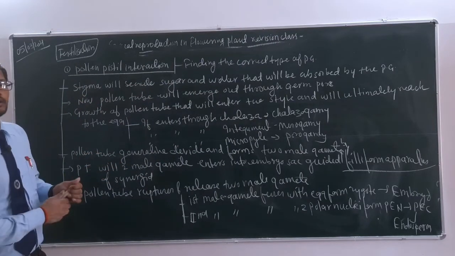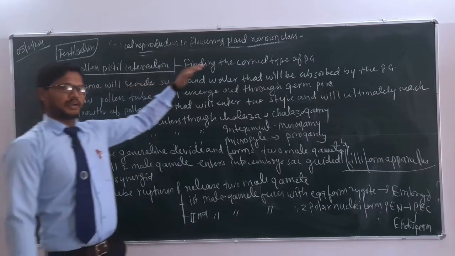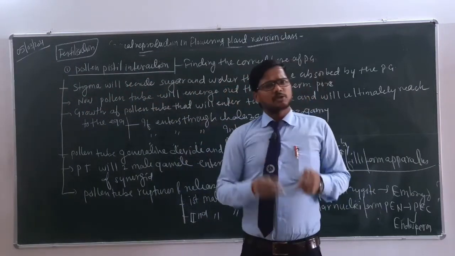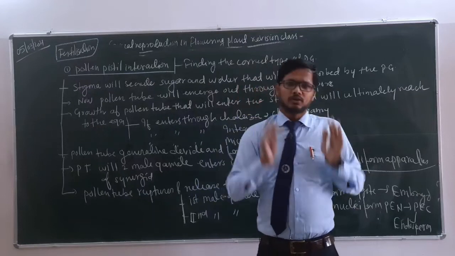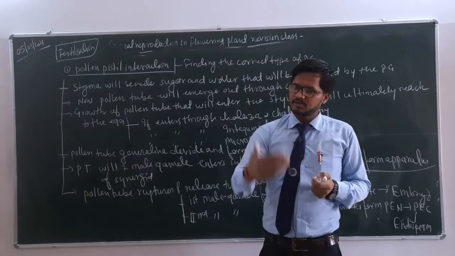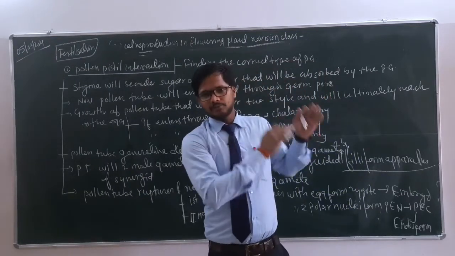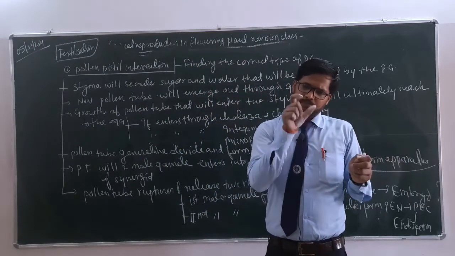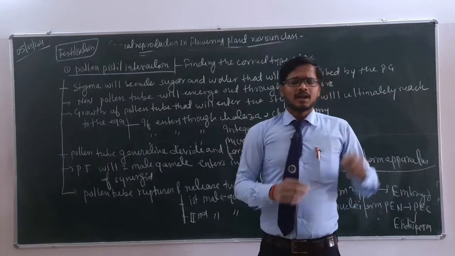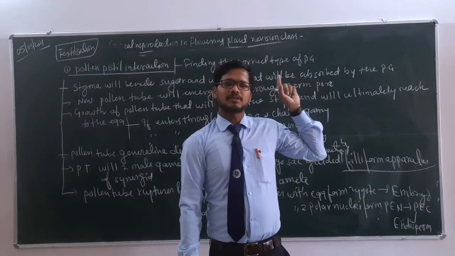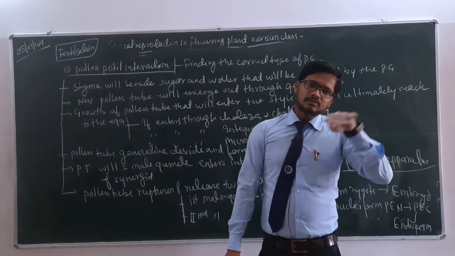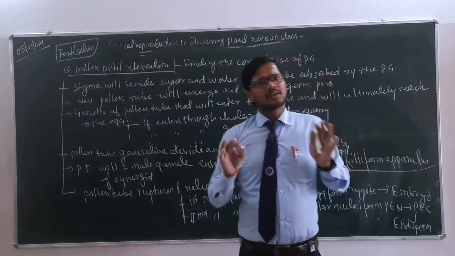So this is the whole mechanism of fertilization. Now let's quickly recap the pollen pistil interaction to find the compatible type of pollen grains. When pollen grains land on the stigma, they absorb the secretion of the stigma, grow, and form the pollen tube that emerges from the germ pores. The pollen tube enters the embryo sac, and in it there is a callose plug that prevents the backflow of the male gametes. During the same time the generative cell divides mitotically to form the two male gametes, and ultimately the pollen tube enters the embryo sac guided by the filiform apparatus of the synergids.